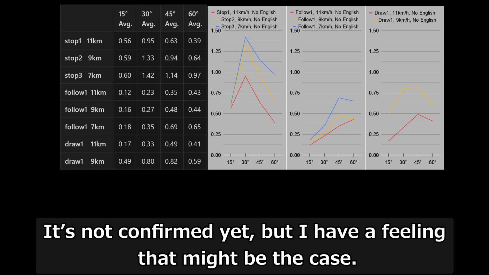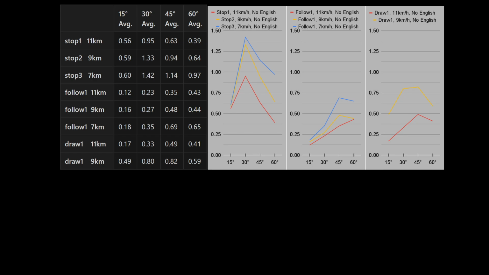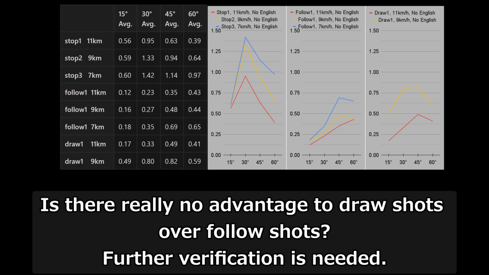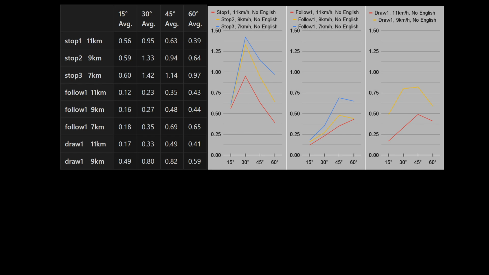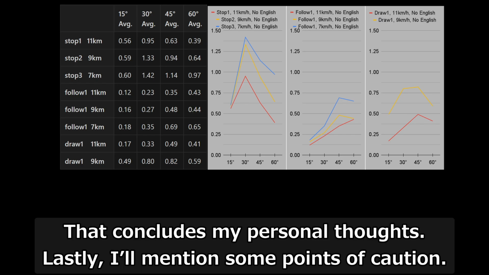It's not confirmed yet, but I have a feeling that might be the case. Is there really no advantage to draw shots over follow shots? Further verification is needed. That concludes my personal thoughts.